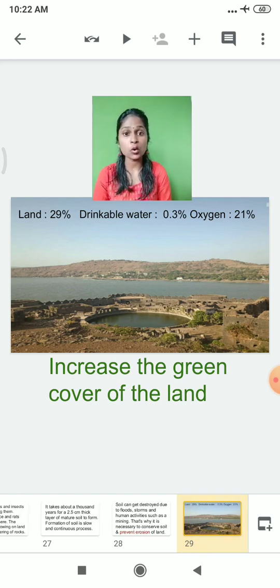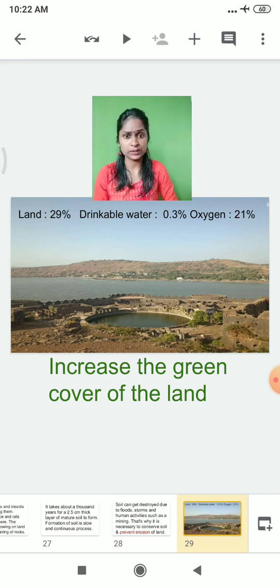We spoke about what land is made up of. Then we spoke about the meaning of humus. Humus is the mature part of the soil which is formed by the decomposition of dead animals and plants by microorganisms. Then we spoke about the bedrock, the rock particles present at the bottom. And then we spoke about the formation of the soil, how exactly soil formation takes place.